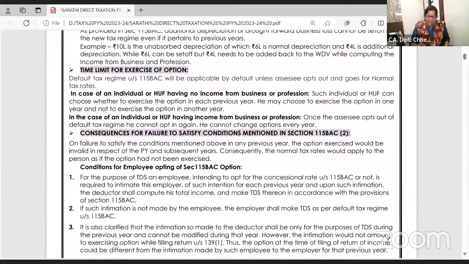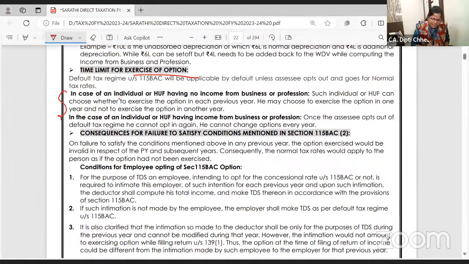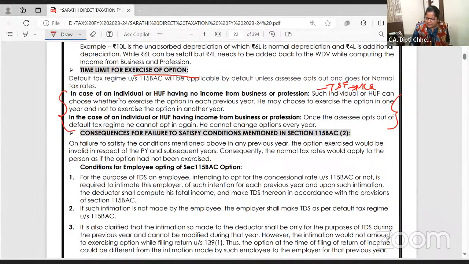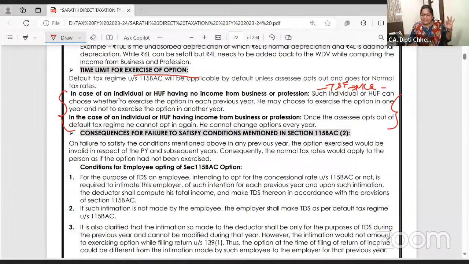And you need to exercise this option. If individual and HUF, this is very important for true and false and MCQs. Mark it if you have this material in hand.